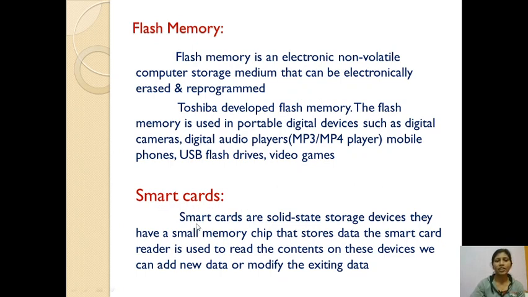Then smart cards. Smart cards are solid state storage devices. They have a small memory chip that stores data. The smart card reader is used to read the content on these devices. We can add new data or modify the existing data. Means a smart card looks like a debit card. You have seen the debit card, no? It looks similar. There is one small microchip. In that microchip, all data is stored. That data is called existing data. If you want to change that, you can modify that data.